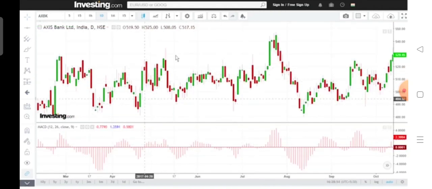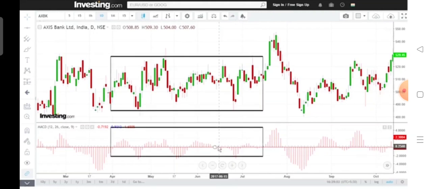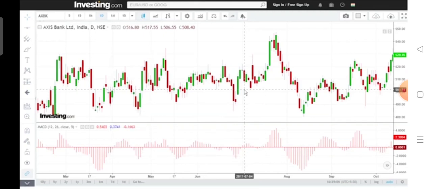In a very range bound stock, the MACD is doing too much flip-flop. So how long an up move or a down move can sustain can be looked at from the average length of the histogram.